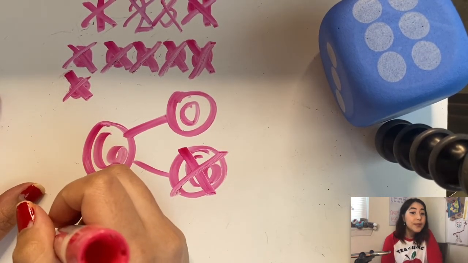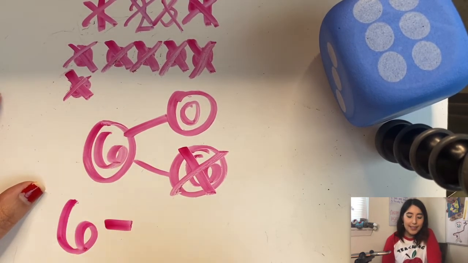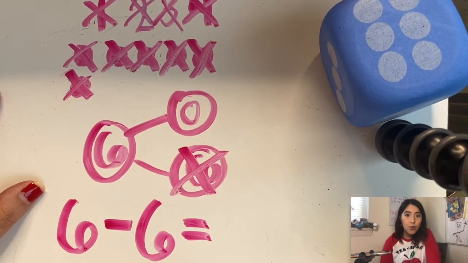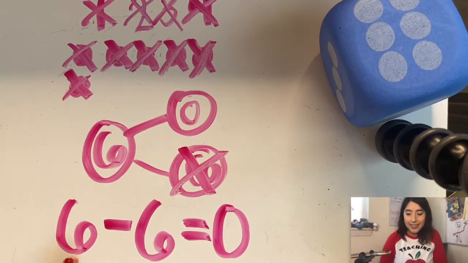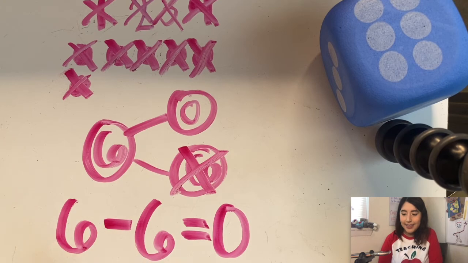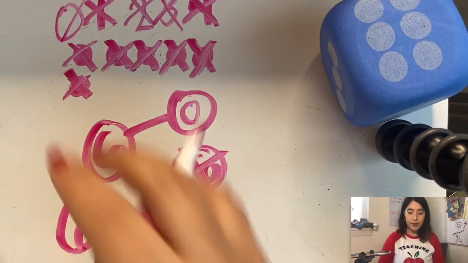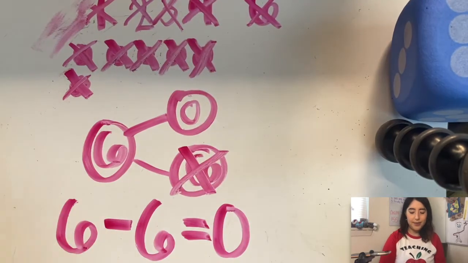Now let's do our subtraction sentence. 6 minus 6 equals 0. Let's read this number sentence. Ready? 6 minus 6 equals 0. Very good. We're going to add 6 minus 6 onto our list.